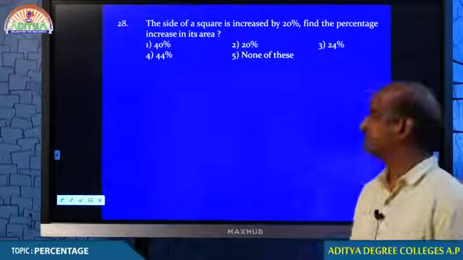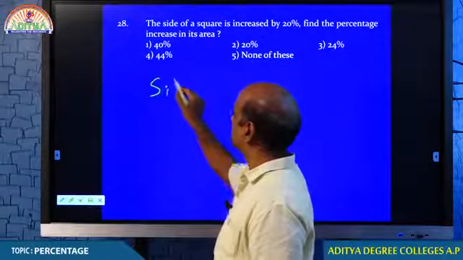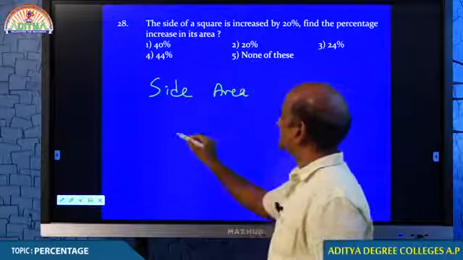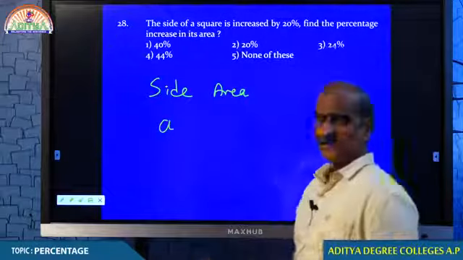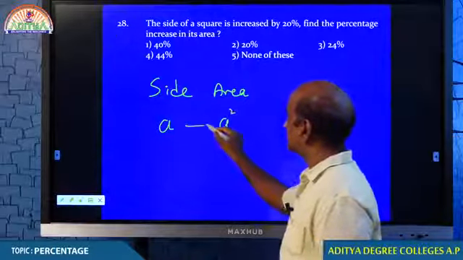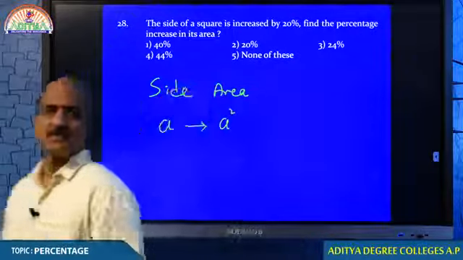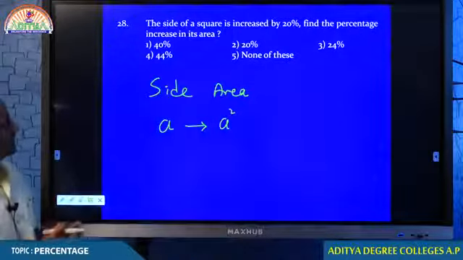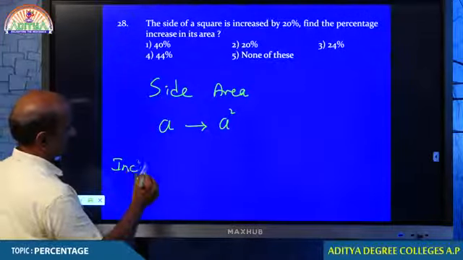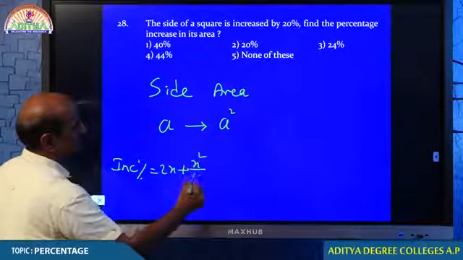Right now, just listen. Here in question number 28, the relation is between side and area. Square side is given by a, square area is given by a square. Here the relation is between a and a square. Whenever the relation is between x and x square, percentage increase is given by the formula 2x plus x square by 100.